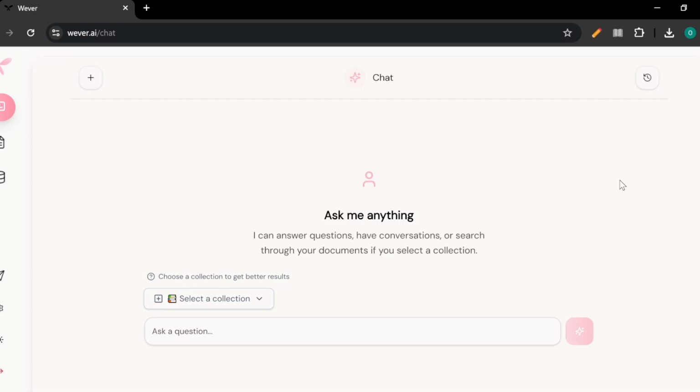Wever is a document question and answering application. Essentially, I assume you've used ChatGPT. You can ask it questions, and it will return answers for you, but not just any kind of answer, an answer based on the documents that you gave it. So it's effectively creating your own person who knows everything that you need it to know about whatever specific topic that you want it to know about. So, in a sense, it's better than ChatGPT for your very specific workflows.